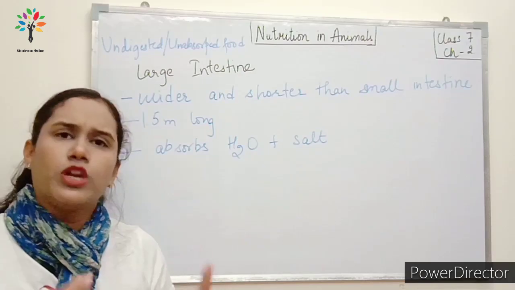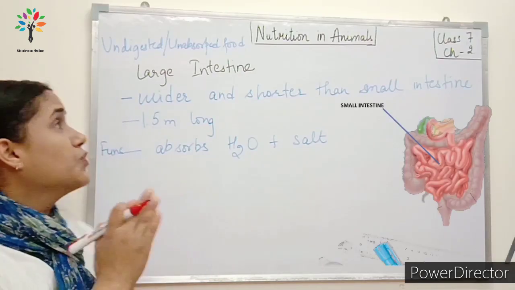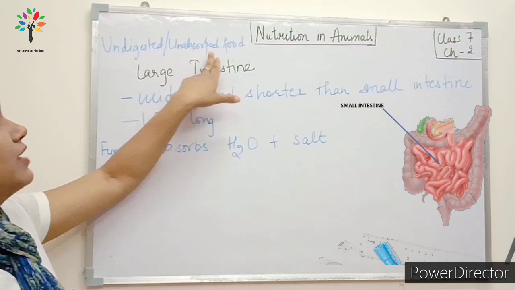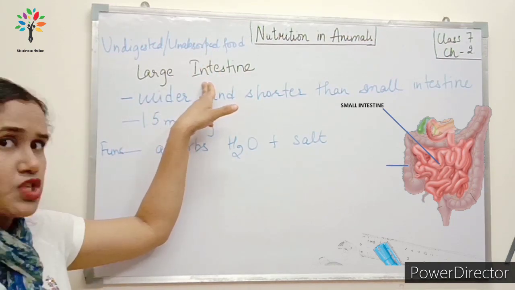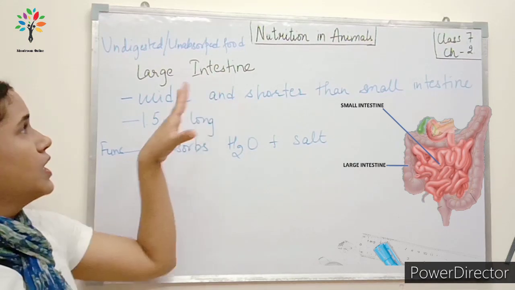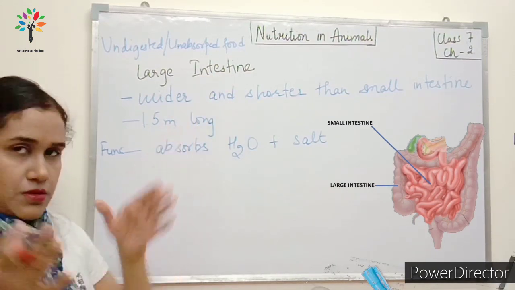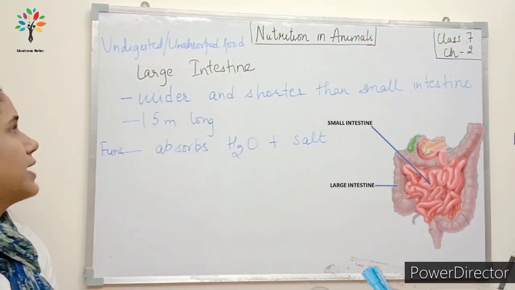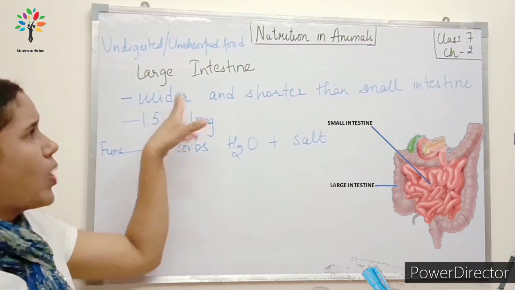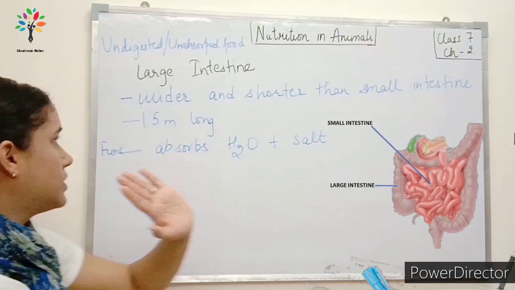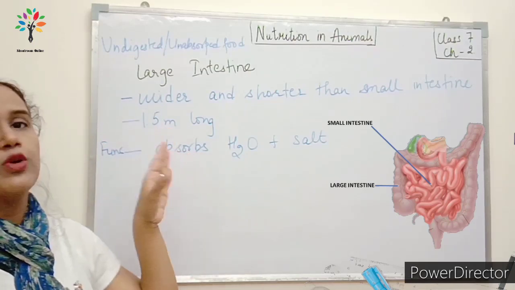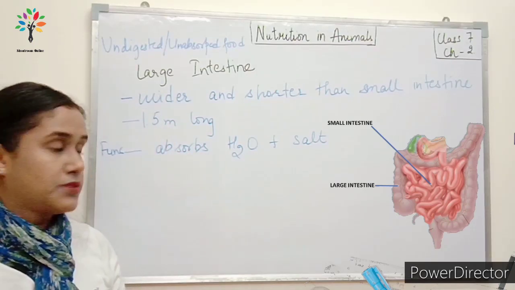तो हमारी बॉडी उसे absorb नहीं करती. So we have undigested and unabsorbed food which comes in the large intestine. ठीक है, large intestine, first let's see what large intestine is. It is wider and shorter than the small intestine. ठीक है, and it is only 1.5 meters long.